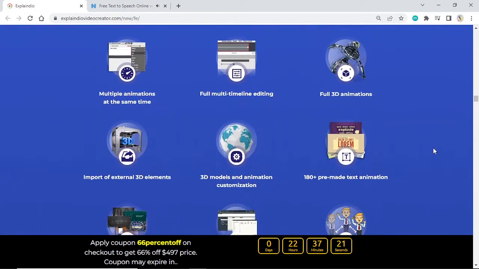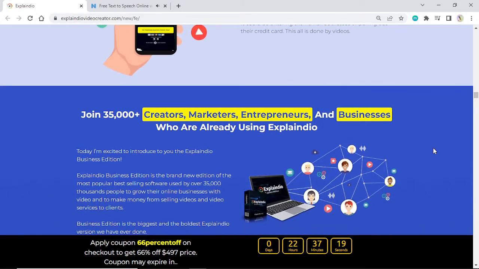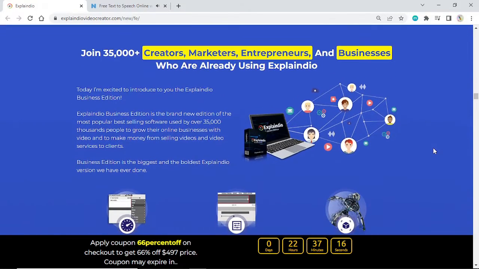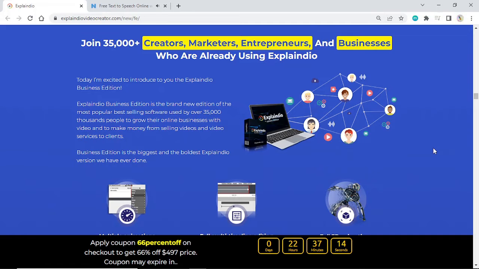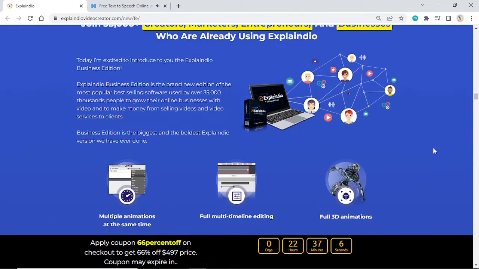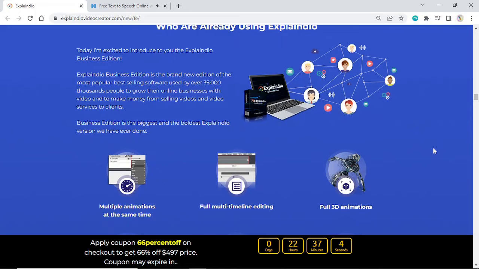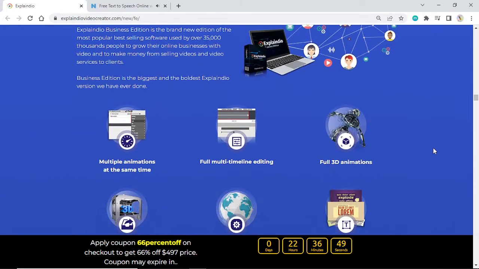Join 35,000 plus creators, marketers, entrepreneurs, and businesses who are already using Explaindio. Today I'm excited to introduce to you the Explaindio Business Edition. Explaindio Business Edition is a brand new edition of the most popular best-selling software used by over 35,000 people to grow their online businesses with video and to make money from selling videos and video services to clients. Business Edition is the biggest and the boldest Explaindio version we have ever done.